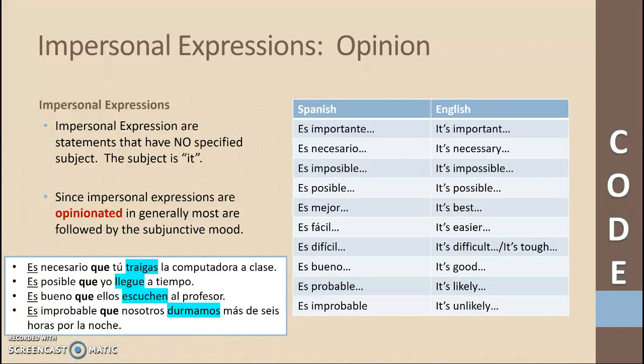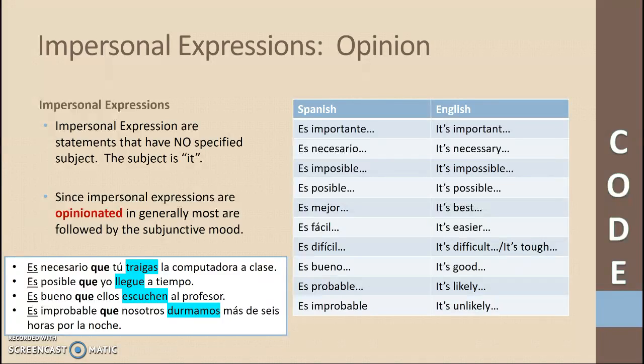And some key statements that are generally very opinion-based are called impersonal expressions. Now, you might look at some of these and you might say they're more emotion over opinion, and that's fine, okay? But we're going to kind of lump these into the category of opinion, but they might be able to cross some of the code lines. You might consider them more commands, you might consider them more emotions, but that's okay because all in all, if they are command, opinion, doubt, or emotion, they all fall under the subjunctive umbrella.